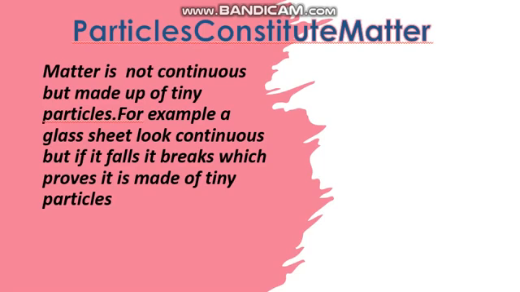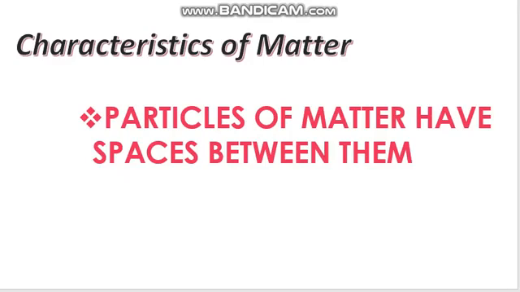Since matter is made up of particles, these particles must have some characteristics. Let us now see what the different characteristics of particles are. The first characteristic of matter is that particles of matter have spaces between them. I took the examples of solid, liquid, and gas in the beginning, telling you about the physical part of it. So if you keep solid, liquid, or gas in your mind, you will understand that these are the particles which actually have spaces between them.